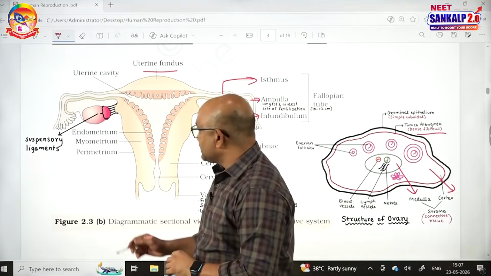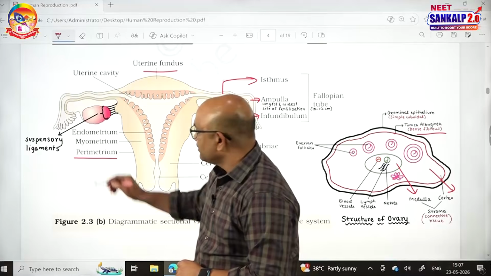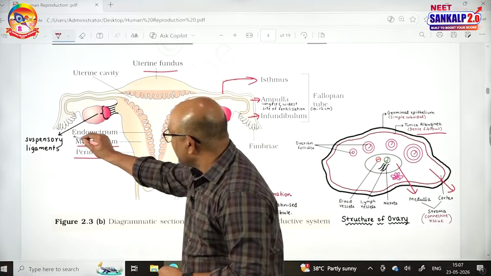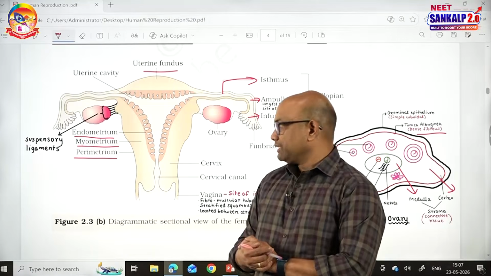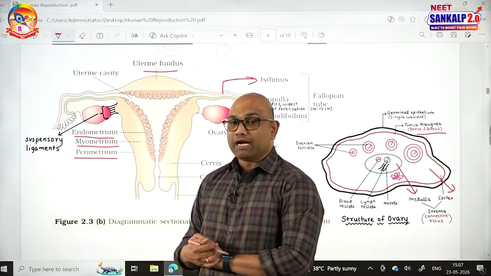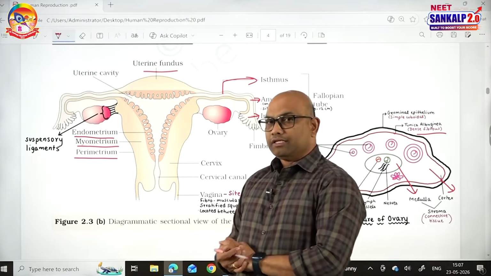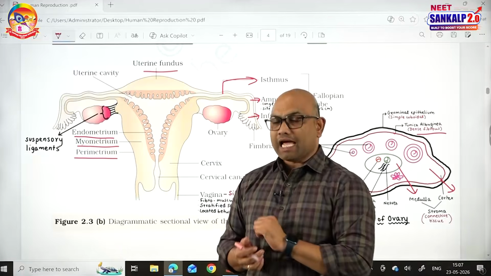The wall of the uterus has three layers from outer to inner. The outer layer is called perimetrium, the middle is called myometrium, the inner is called endometrium. Perimetrium is made up of squamous epithelium, myometrium is made up of smooth muscles, endometrium is glandular in nature. So overall, the uterus is a muscular and glandular, inverted pear-shaped sac-like structure.